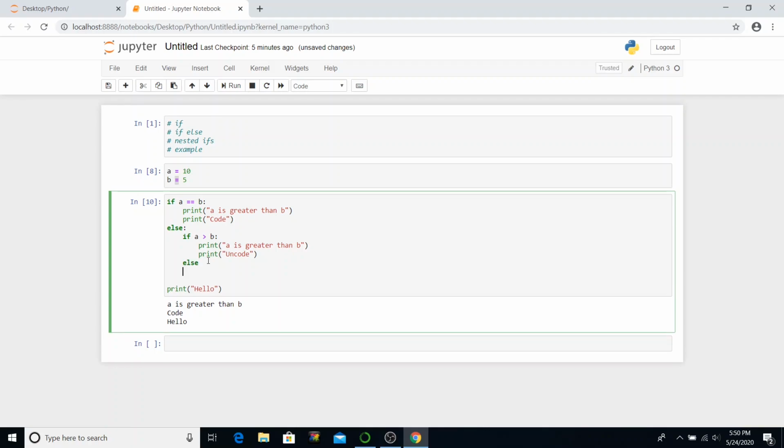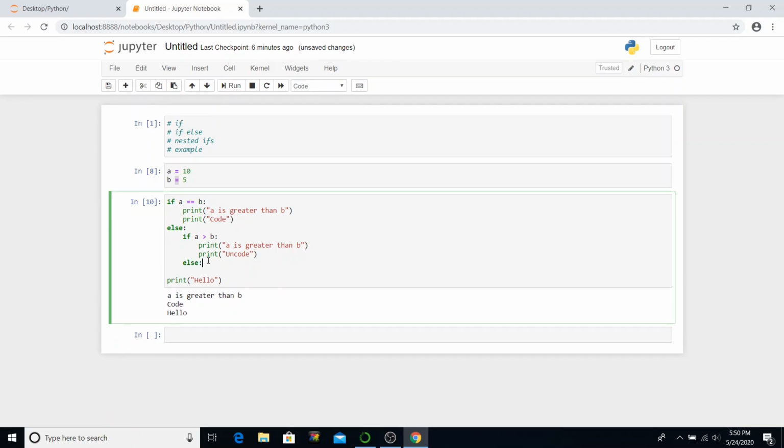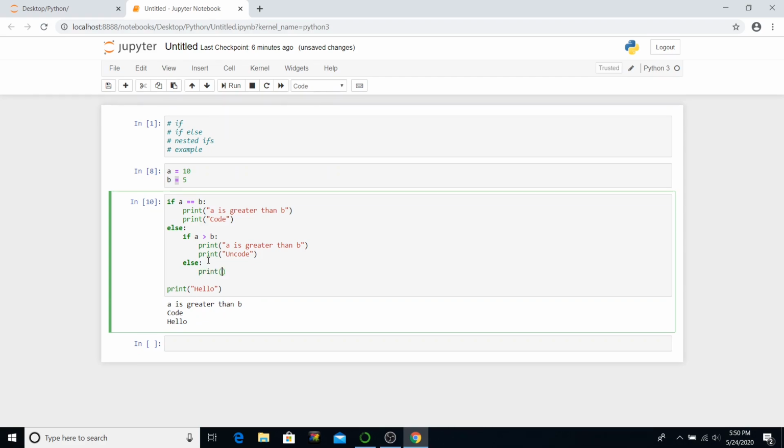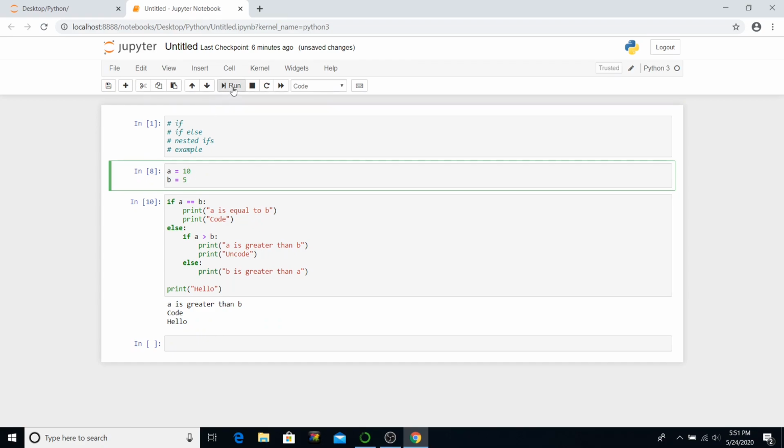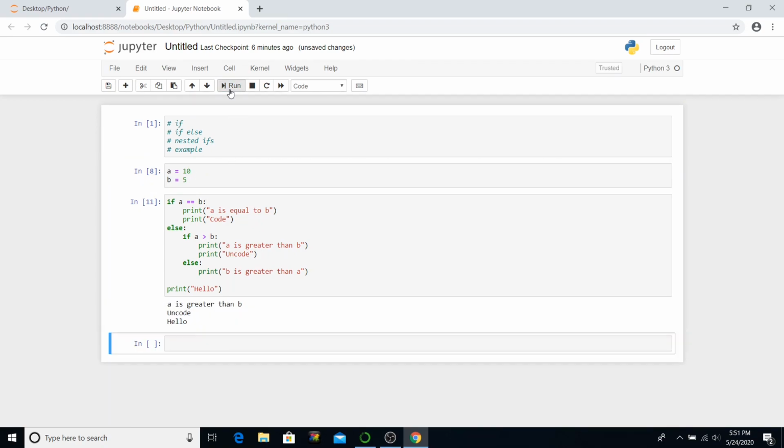And else colon print b is greater than a. And we change this to a is equal to b. So when we run this, a is greater than b, this is true.